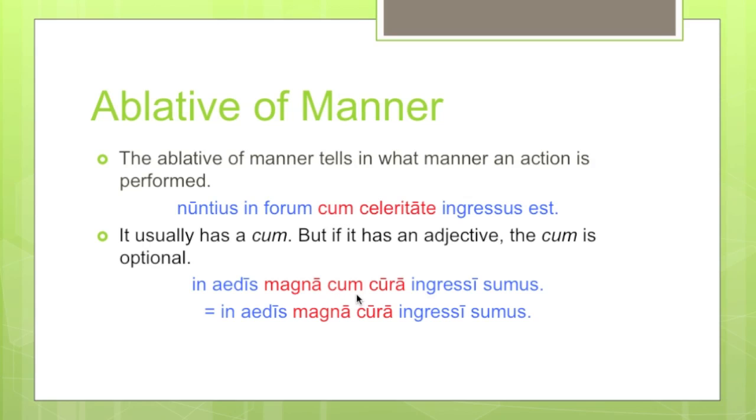By the way, it's easy to confuse these with ablative of means. Remember the ablative of means, where you use some object to do something, like I broke the window with a rock? The difference is that the ablative of means indicates some tool, usually a concrete thing that is used to do something. This is not a concrete thing that is used as a tool. Instead, this tells the manner, and it's usually an abstract noun, something like the word speed or bravery or things along those lines.